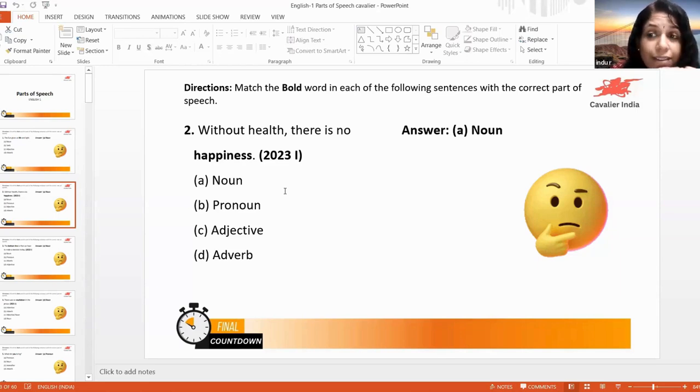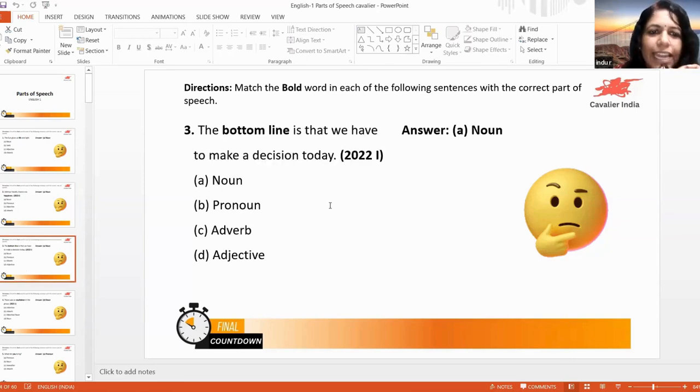Okay, what is there? I told you earlier, right? Do you remember? What is there? What did I tell you? Forgot. There is actually an adverb. Happiness is the noun here. Is happiness a countable or uncountable noun? Uncountable noun. Okay, so uncountable means we can't count it. Okay, good.